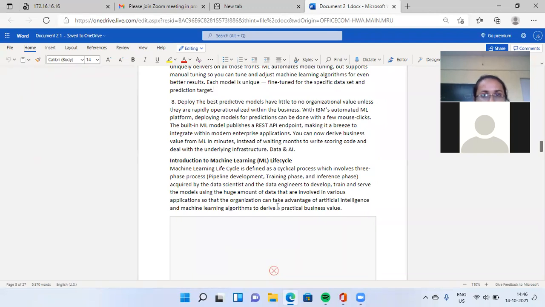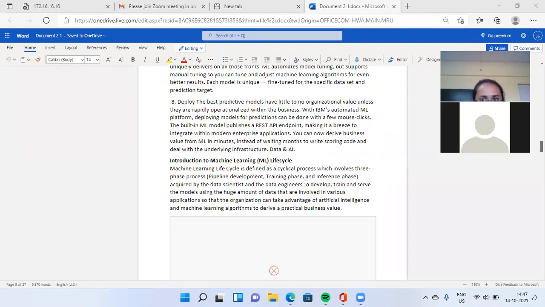Next, the life cycle of a machine learning model. What is the process of a machine learning model? What steps are involved in developing the machine learning model? The machine learning life cycle is defined as a cyclic process which involves three phases.